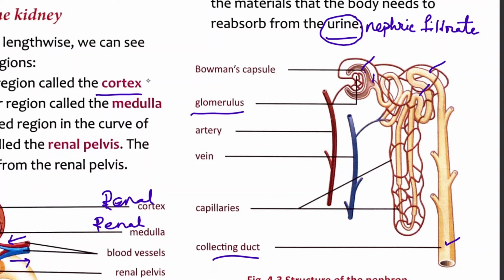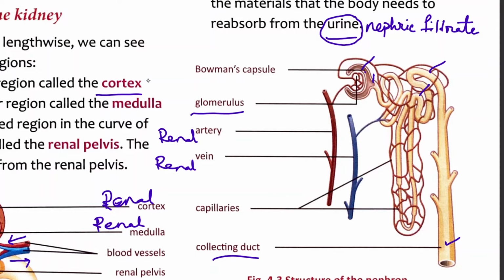So what are the parts to be labeled? This is the Bowman's capsule, the cup-shaped structure. The glomerulus is nothing but the bunch of capillaries. This is written as artery. Which artery? This is renal artery. And which vein is it? This is renal vein. And these are the capillaries.